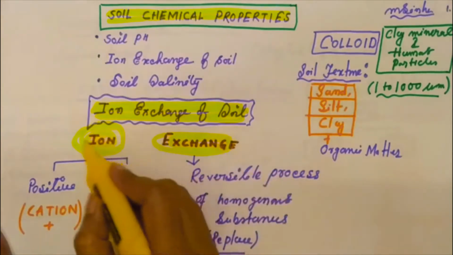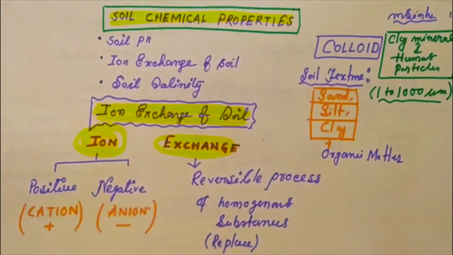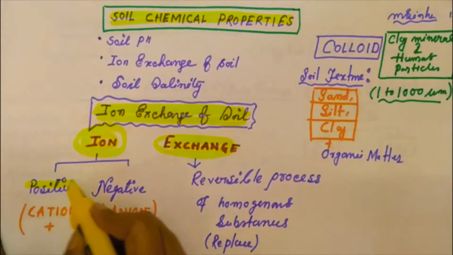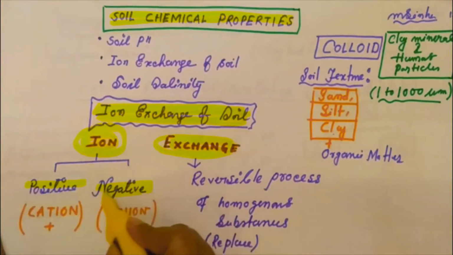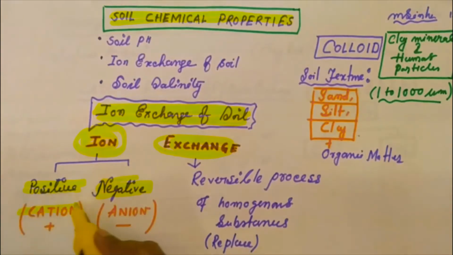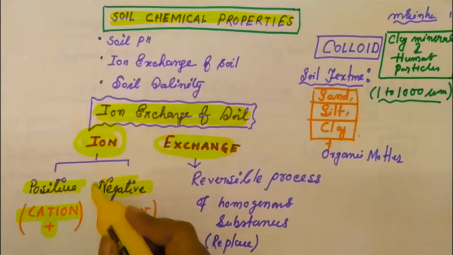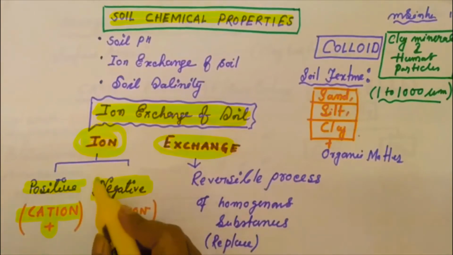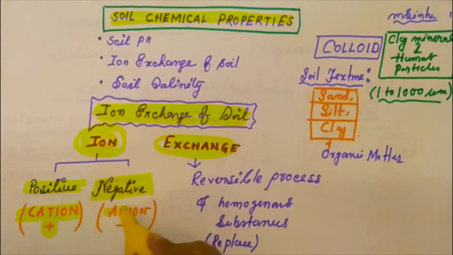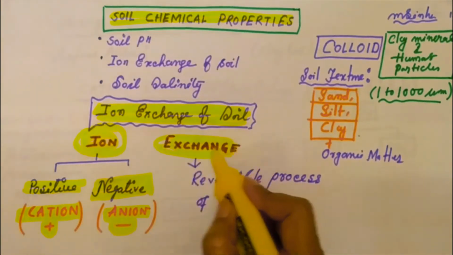What do you mean by ion? An ion is a charged particle. It may be positively charged or negatively charged. A positively charged particle is known as a cation. A cation is a positively charged ion. A negatively charged particle is known as an anion. It's a negatively charged ion.